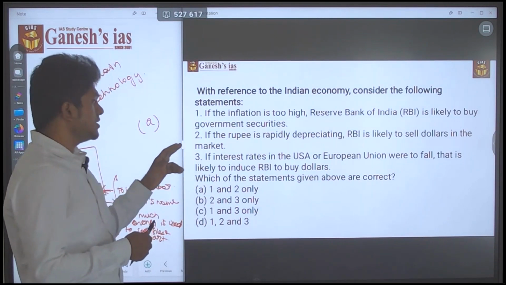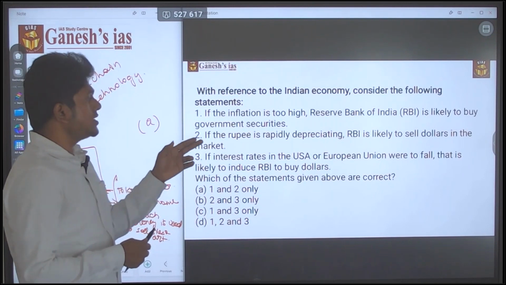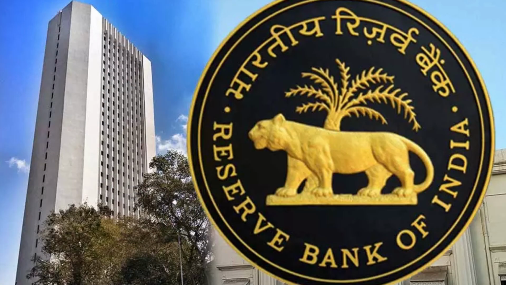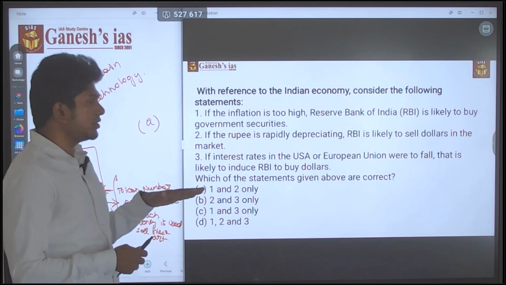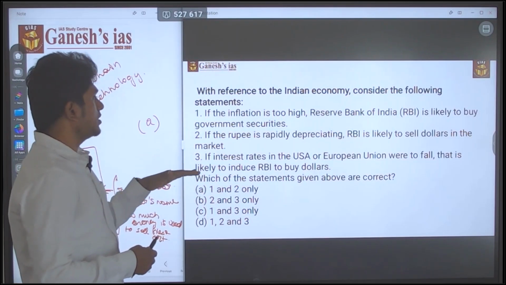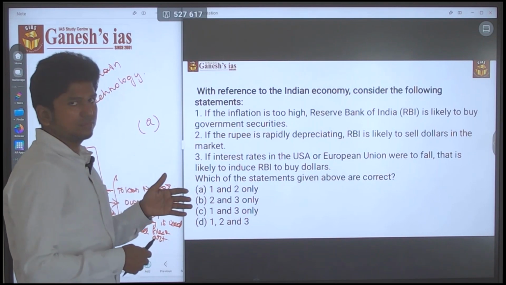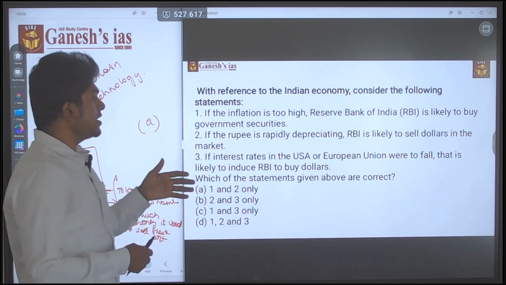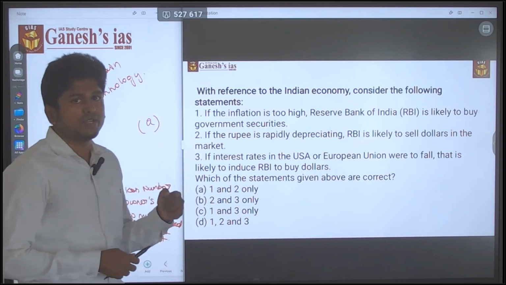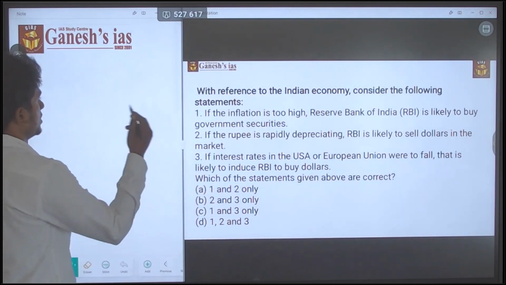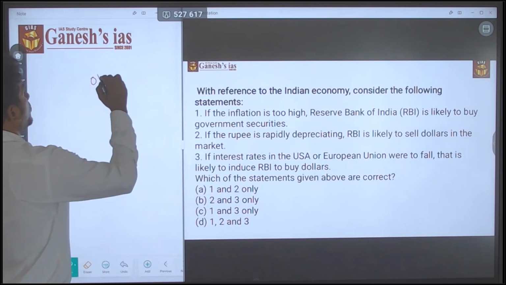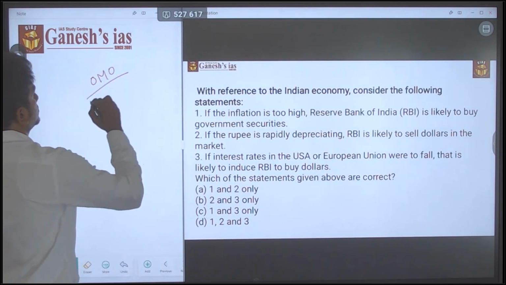Let's discuss the second statement. If the rupee is rapidly depreciating, the RBI is likely to sell the dollar in the market. This statement is a little bit easy one. Let's go into the first statement. If the inflation is too high, the RBI is likely to buy the government security. This is one of the easiest statements. So the first statement is speaking about open market operation.